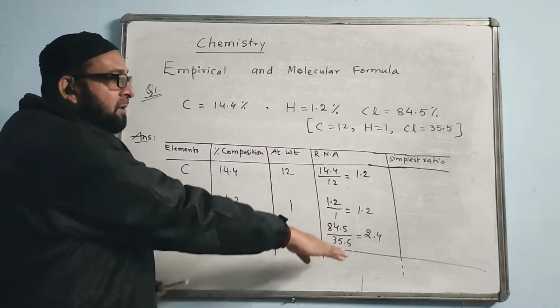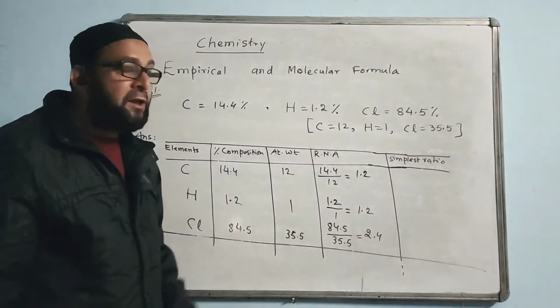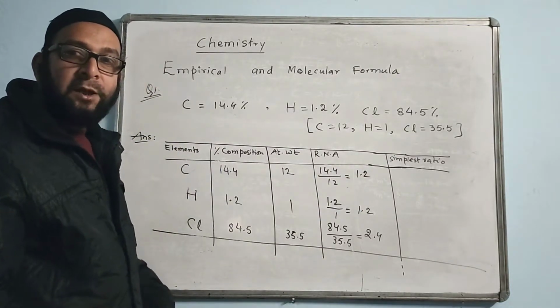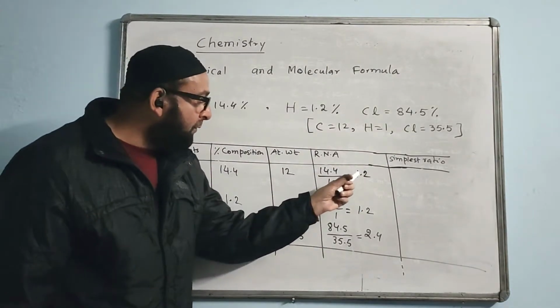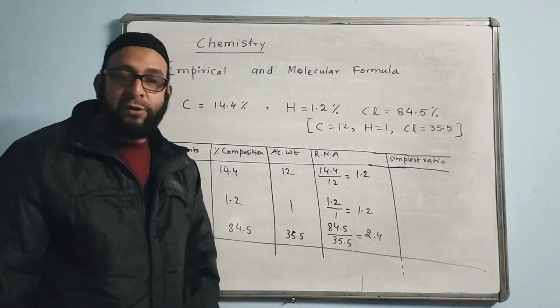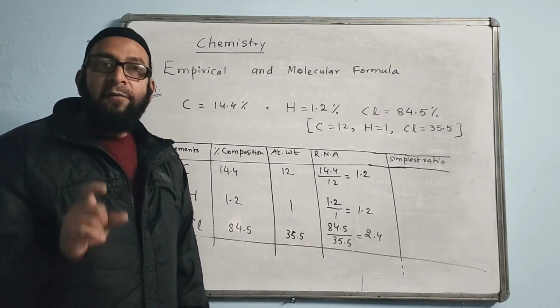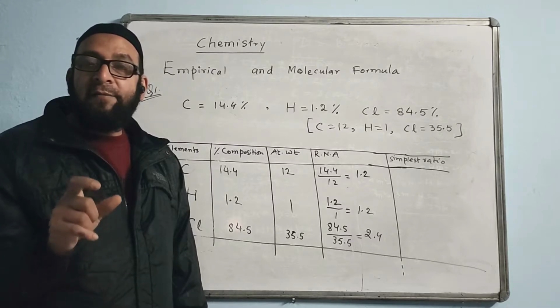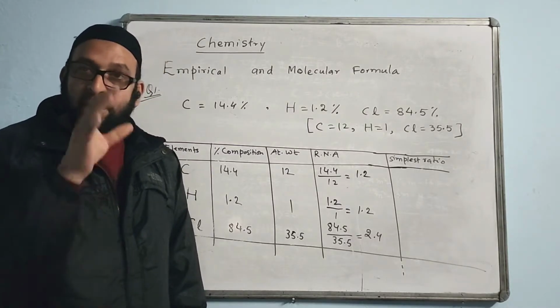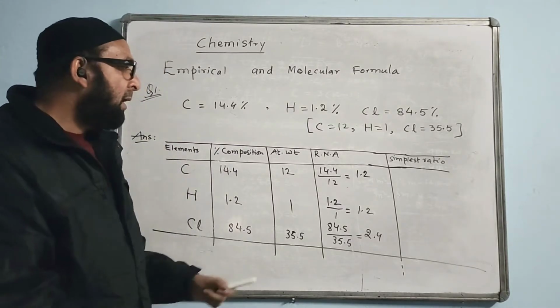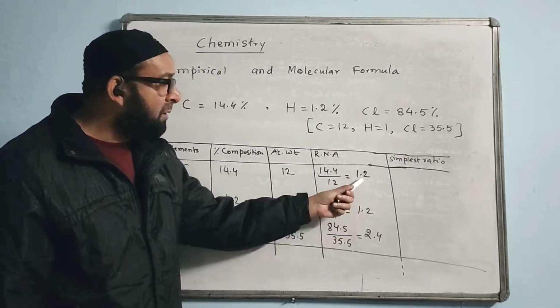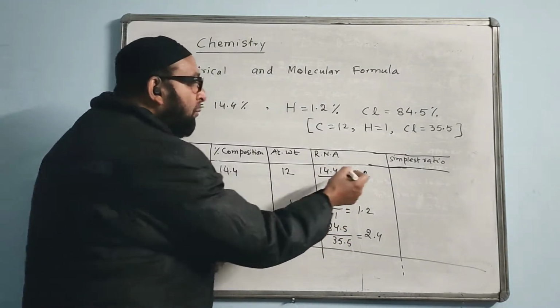So we got these answers. Now how to find the simplest ratio? For the simplest ratio, we check which one of them is the smallest. Whichever is the smallest of them, we will divide by that in all the three. I am sure 1.2 is the only smallest number here. So we will divide by 1.2 everywhere.